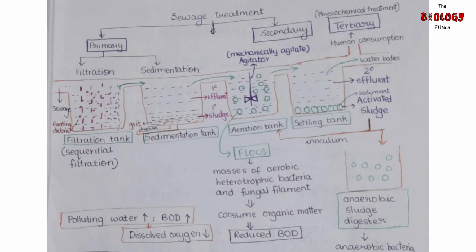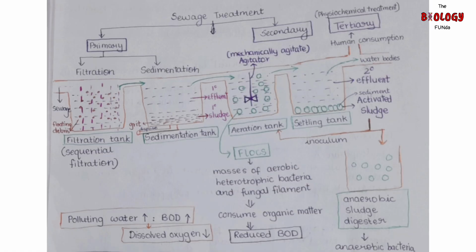When the effluent is sent to the settling tank, the flocks settle down. They sediment. After the sediment, it is known as activated sludge. The supernatant that is formed is known as secondary effluent. This supernatant is free from all the pathogens, all the microbes and the organic matter, and can be called less polluting. This is then sent to natural water bodies.